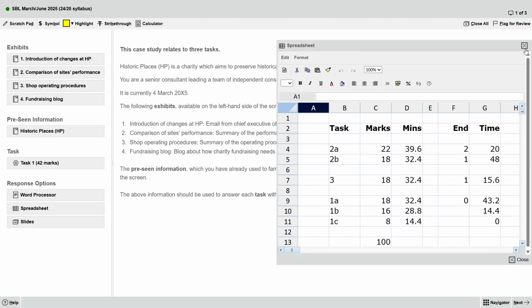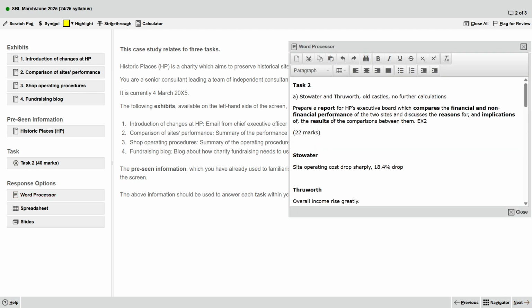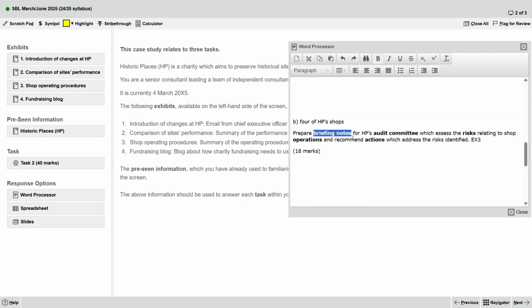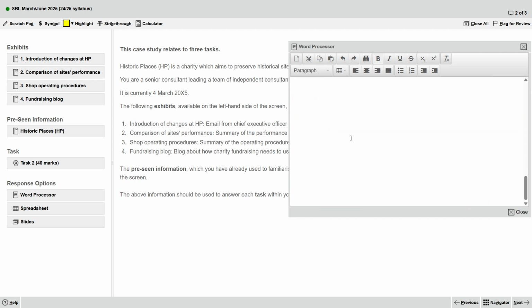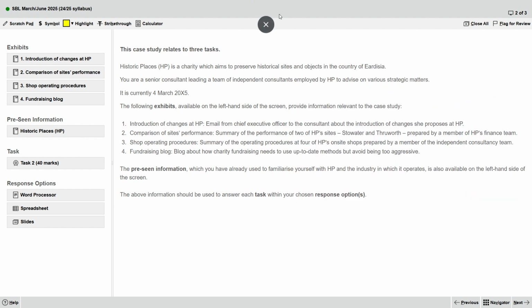Let's say this one is task 2. This one is a report, right? You need to prepare a report format. Then this one is a briefing note. Briefing note format. This one you should already know how to prepare the format.